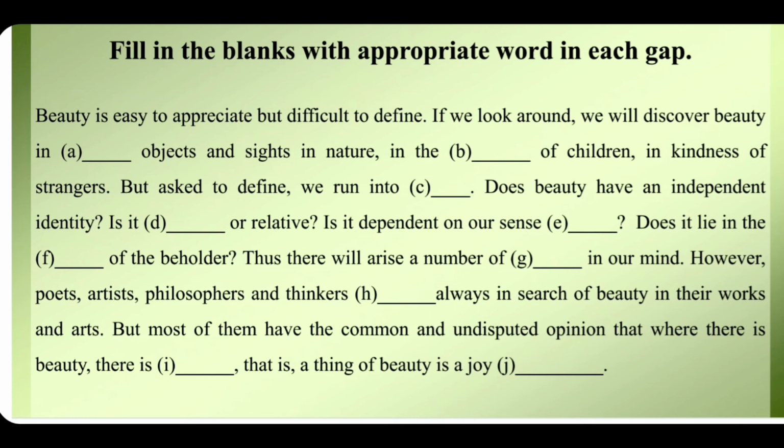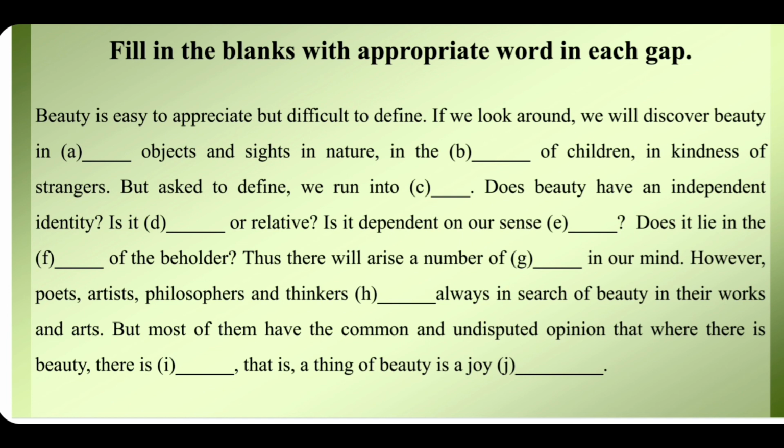In the kindness of strangers. But asked to define, we run into difficulties. Does beauty have an independent identity? Is it universal? The right answer of D would be universal or relative. Is it dependent on our sense perception? The right answer of E would be perception. Does it lie in the eye of the beholder? Thus, there will arise a number of questions. The right answer of G would be questions in our mind.